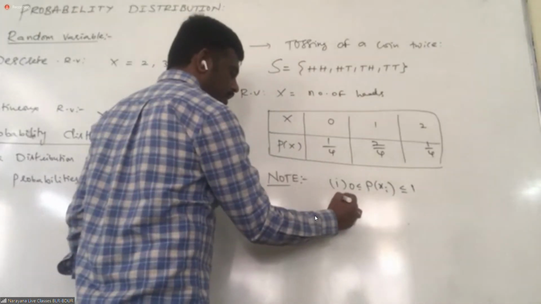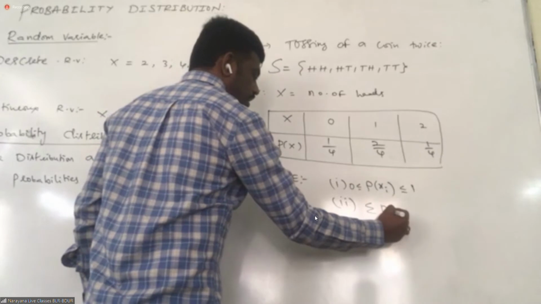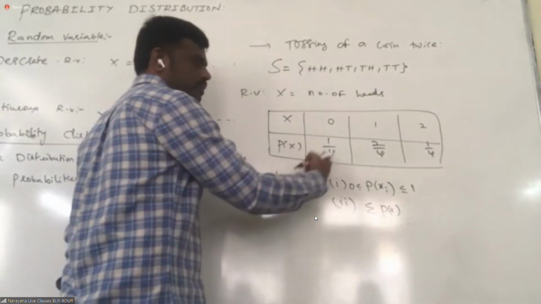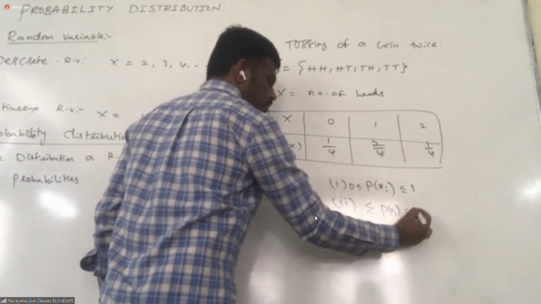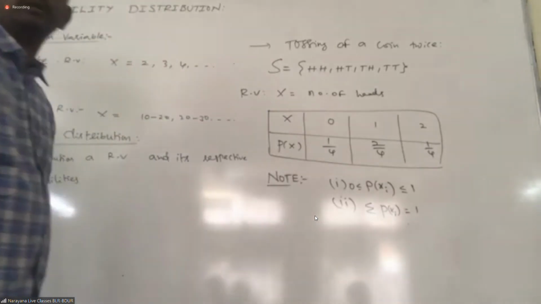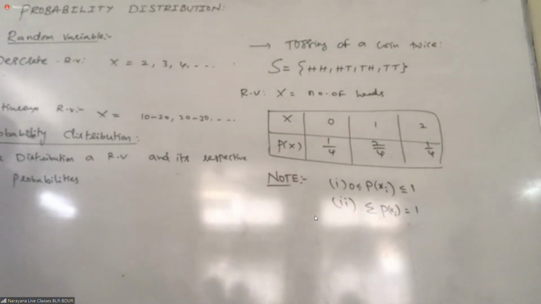The second condition: the sum of all the probabilities should be equal to 1. Then only we can say it's a probability distribution. Every distribution is not a probability distribution. Each probability value must be positive, lying between 0 and 1 only, and the sum of all the probabilities should be equal to 1.